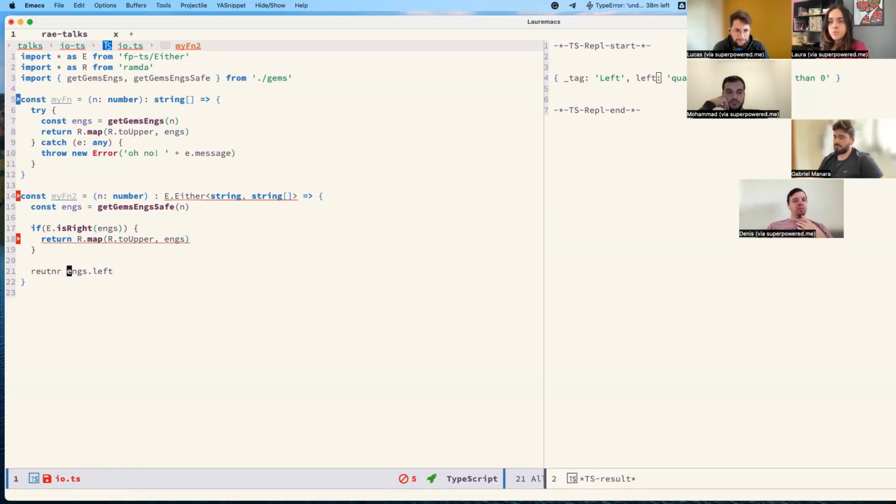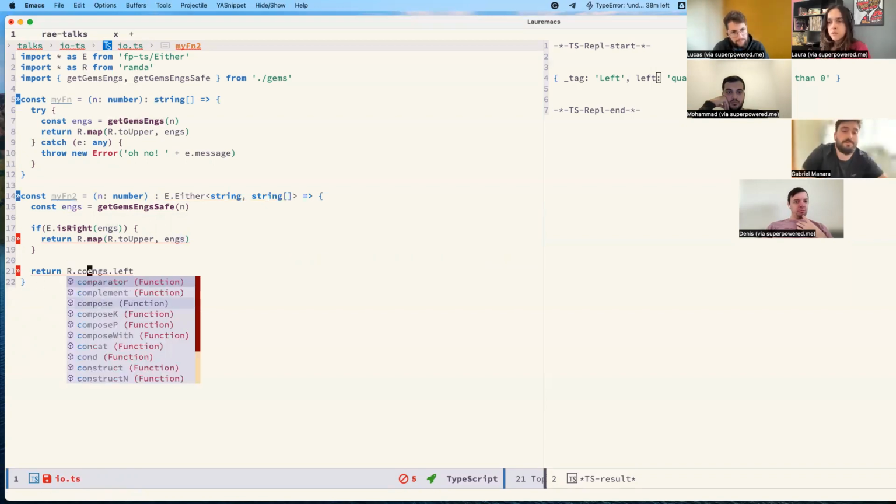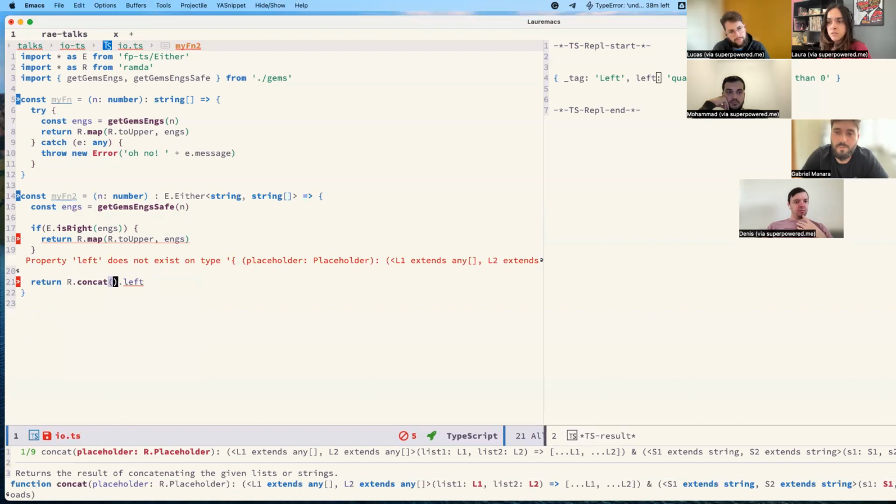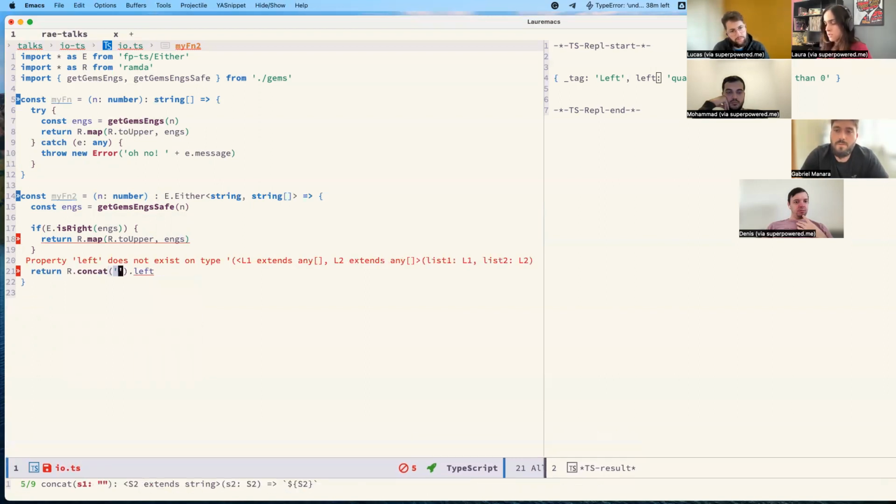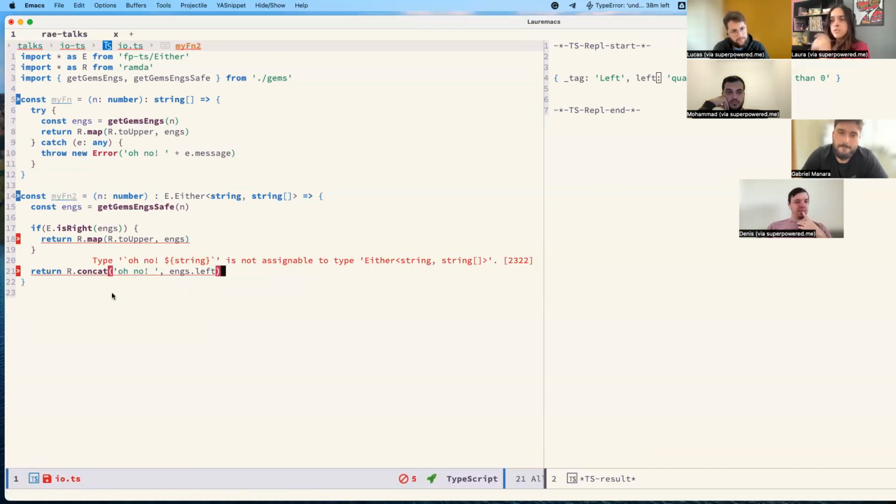So we could just return, not concat, let's say, oh no, without any step left. So we see that we have two type errors here because this is a list of strings, right? And this is a string. So the return type should be an either.